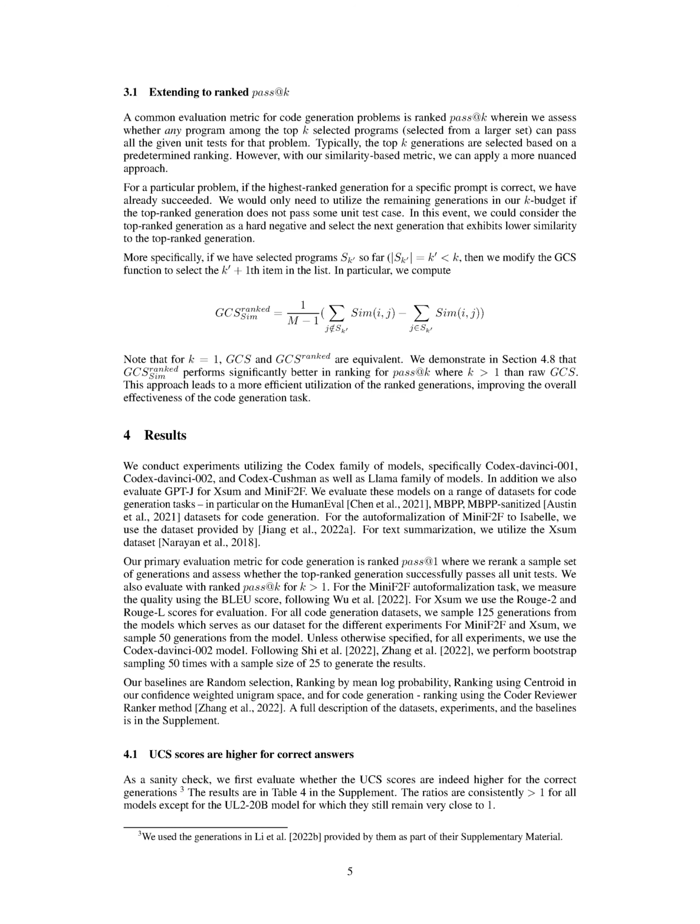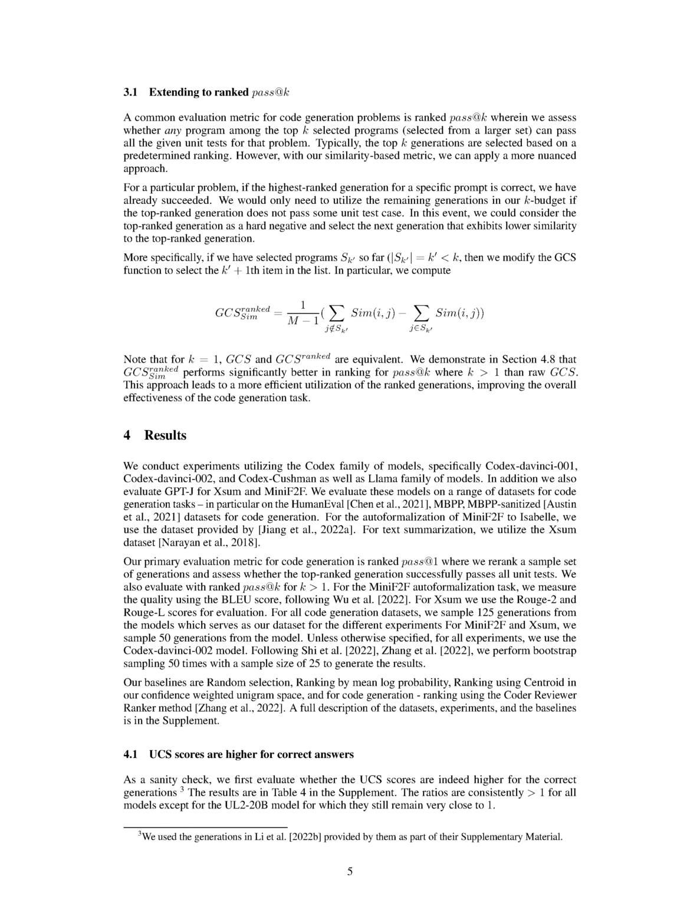Let's say we have a specific problem. If the top-ranked program for this problem is correct, then we've already succeeded. We would only need to use the other programs in our top K selection if the top-ranked program fails some unit test. In this case, we could treat the top-ranked program as a hard negative and choose the next program that is less similar to the top-ranked one.